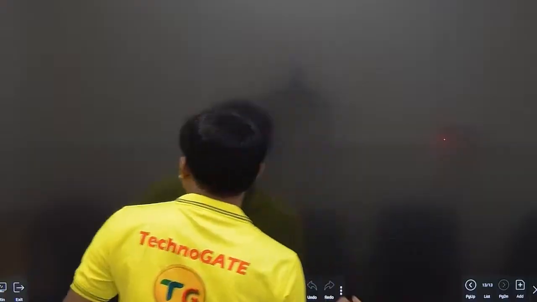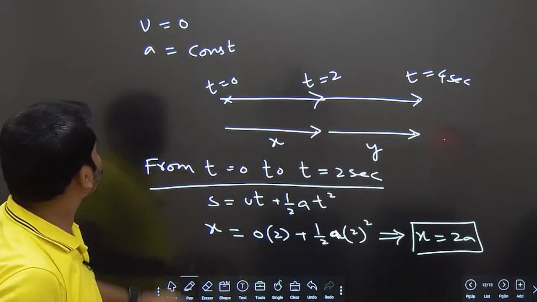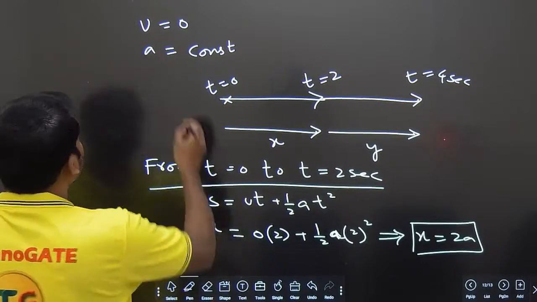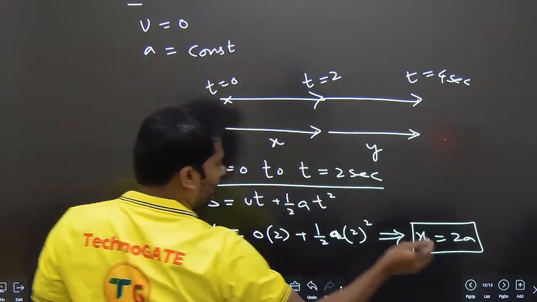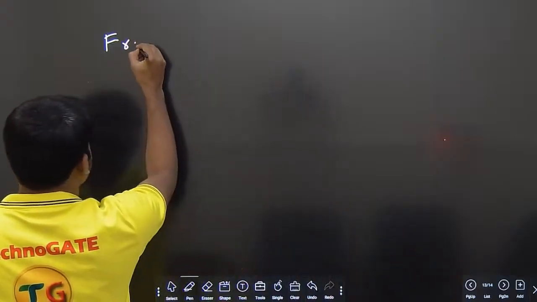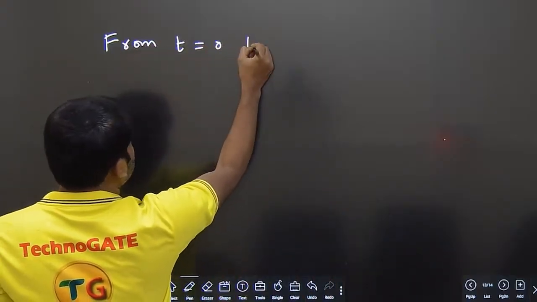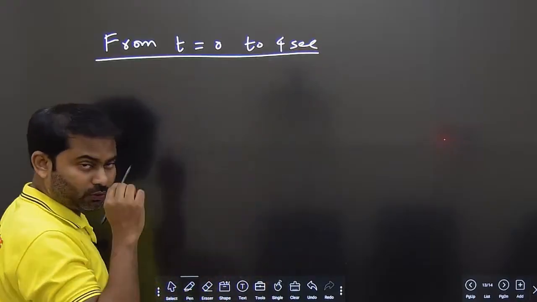Clear? I believe it is visible to everyone. Yes, it is visible. Thank God. Okay. From t is equal to 0 to 4 seconds. Okay? T is equal to 0 to 4 seconds.